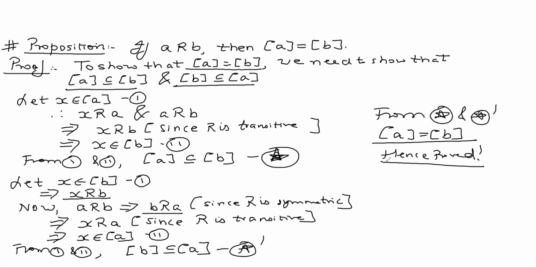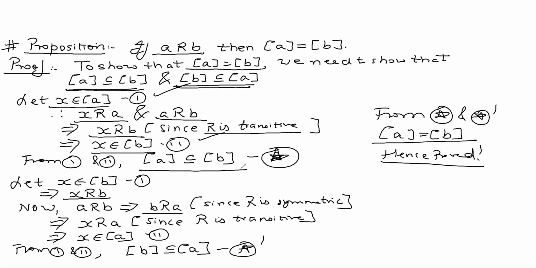Basically, when we need to show that two equivalence classes are the same, we need to show that the equivalence class of A is a subset of the equivalence class of B and the reverse. So if X belongs to the equivalence class of A, by definition, X is related to A. And in the question, we are given that A is related to B. And since R is transitive, X is related to B. It implies X belongs to the equivalence class of B. So from 1 and 2, this happens.